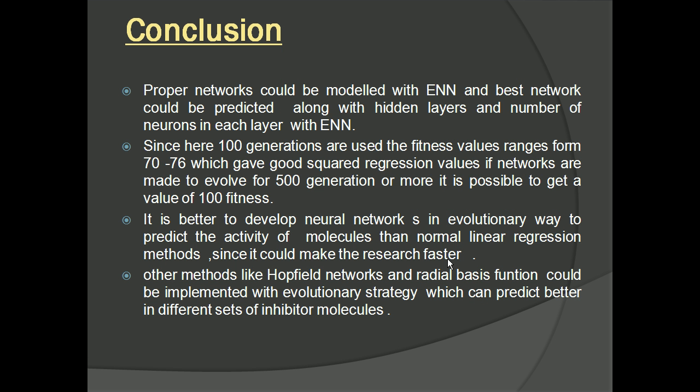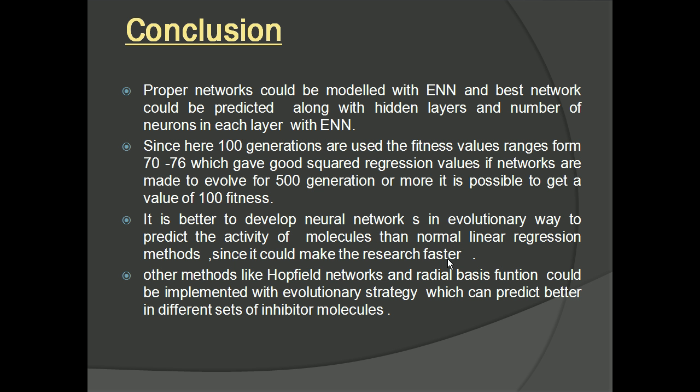So at the end, what do we conclude? That proper networks could be modeled with evolutionary neural nets, and the best network could be predicted along with the hidden layers and the number of neurons in each layer with ENN. Since 100 generations are used here, the fitness values range from 70 to 76, which gives good squared regression values; networks could be made to evolve around 500 generations or more to get a fitness value of around 100.